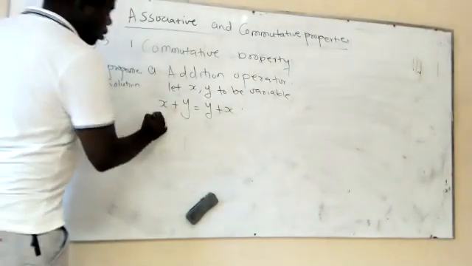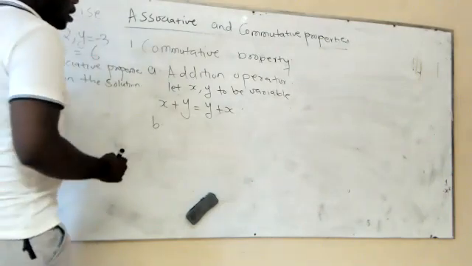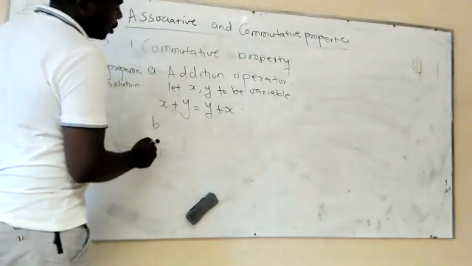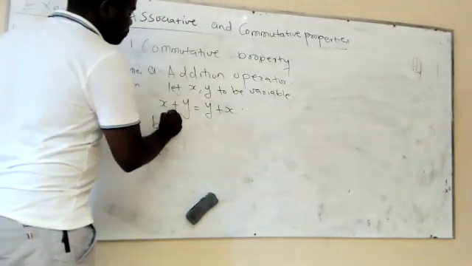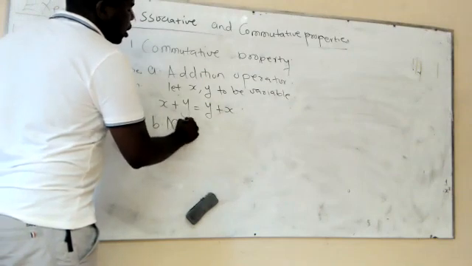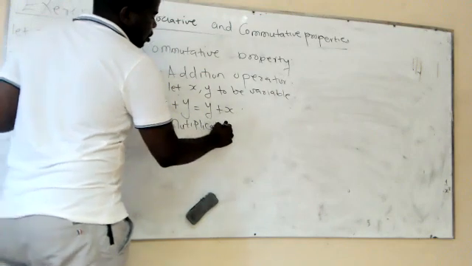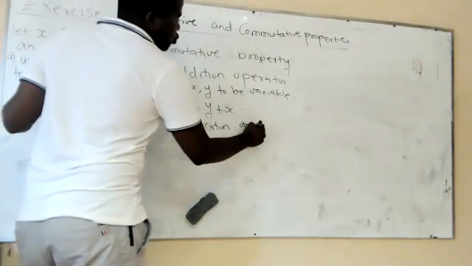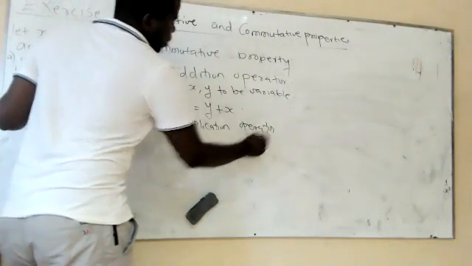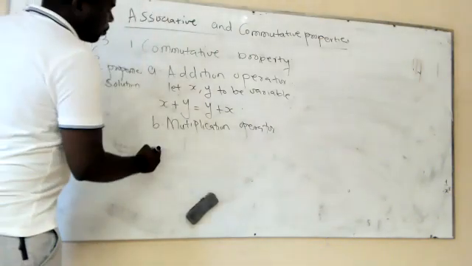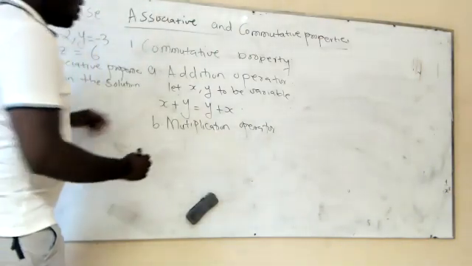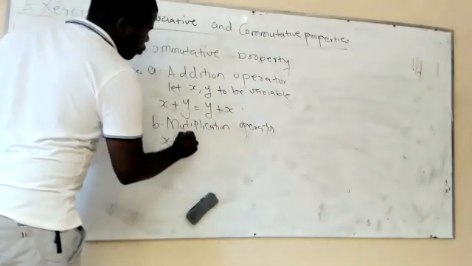Let me quickly go to the second property, because this does not give a headache like the first one. You're going to apply the same thing to the multiplication operator. We are multiplying variable x and variable y.